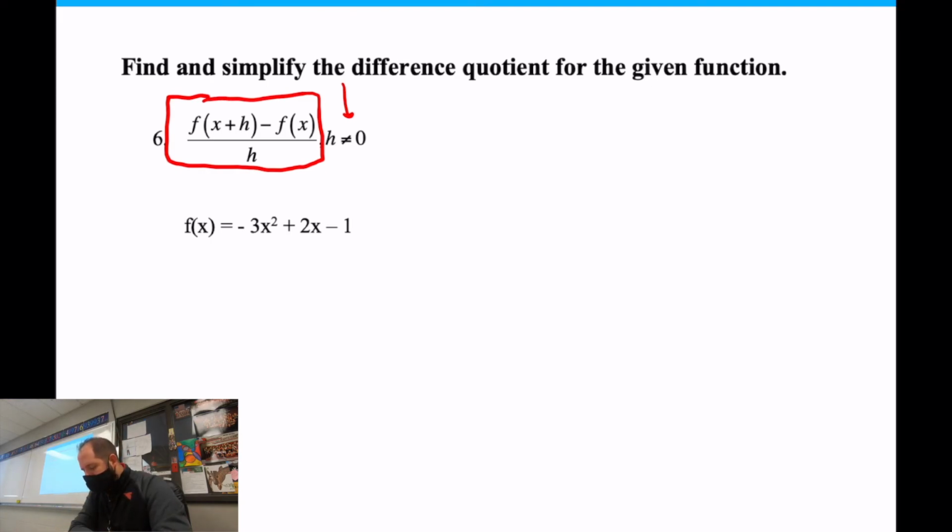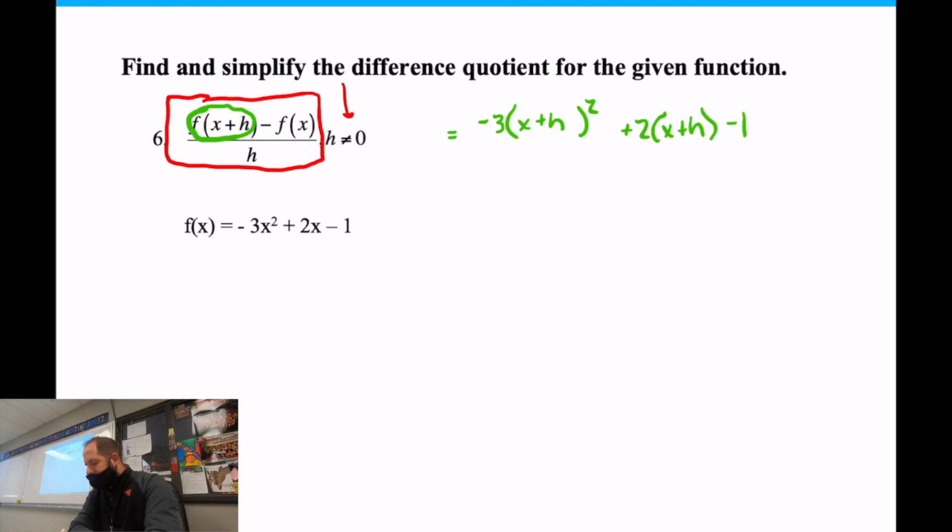This problem, it's a polynomial, as you can tell, negative 3x squared plus 2x minus 1. We have to use it in this formula. So what we're going to do is take the original function and plug an x plus h into it wherever there's x's. So I'm going to write this up here. The original function with x plus h's plugged into it wherever there's x's. Does that make sense? That's that part in green.